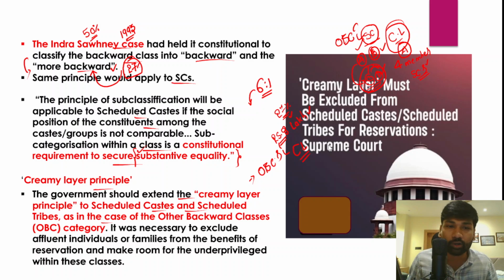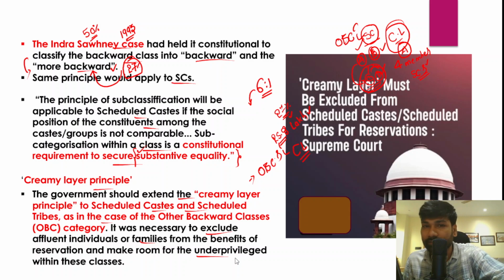So that is the judgment of the Supreme Court. It is necessary to exclude the affluent individuals or families from the benefits of reservation. At the same time, by excluding these affluent families, the Supreme Court would make room for the underprivileged within these specific classes.